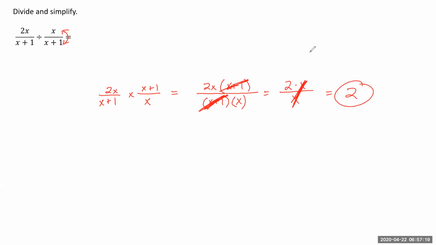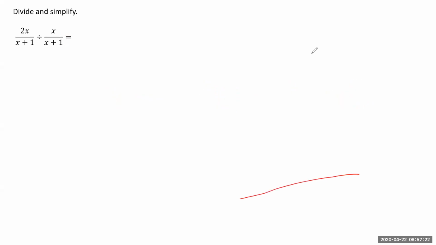All right, let's go ahead and move on to the next one, where we're going to be adding and subtracting these rational expressions. So this says add and simplify. Again, the rules for adding and subtracting rational expressions are the same as numbers. So we need to get a common denominator. So if we're looking at the current denominators that we have, x plus 1 and x, so if we're thinking about this least common denominator, well, it has to have a factor of x in it, and it also has to have a factor of x plus 1, and that's it. So that's going to be our least common denominator, x times x plus 1.